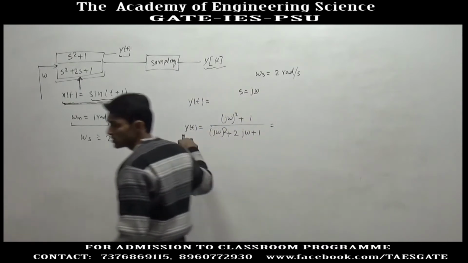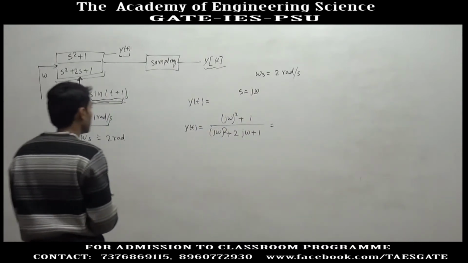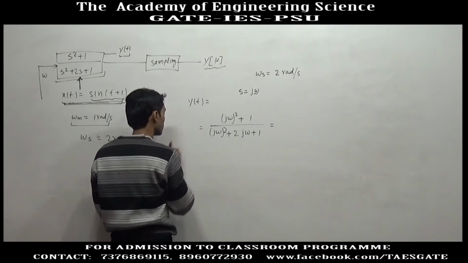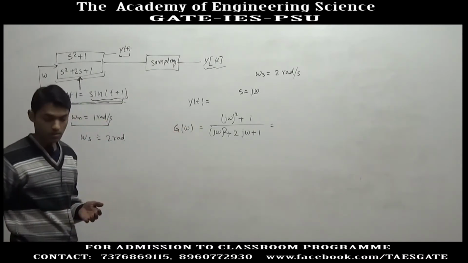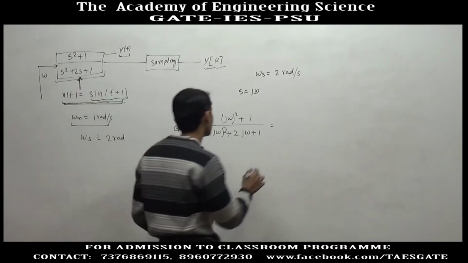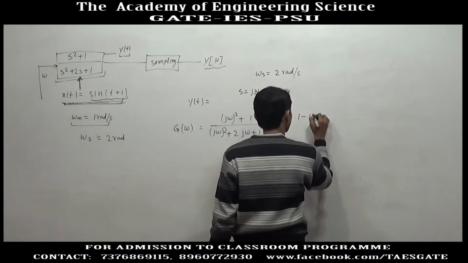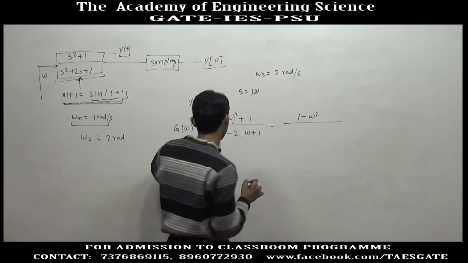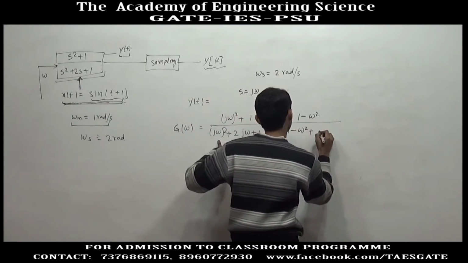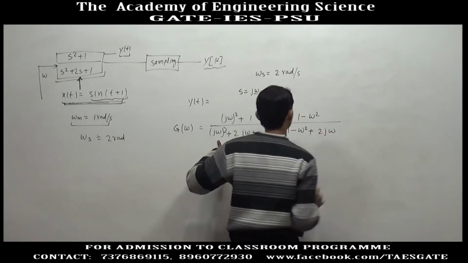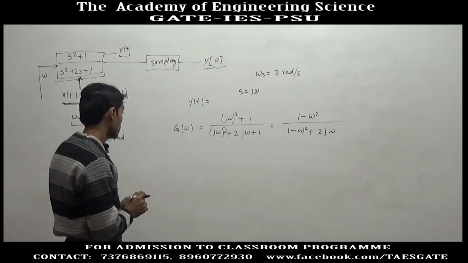This is not y(t), this is the gain of the system for any angular frequency omega. So this will be (1 minus omega square) divided by (1 minus omega square plus 2 j omega).